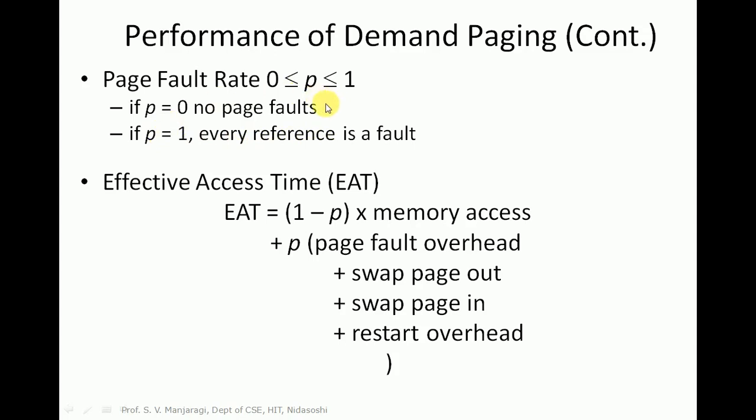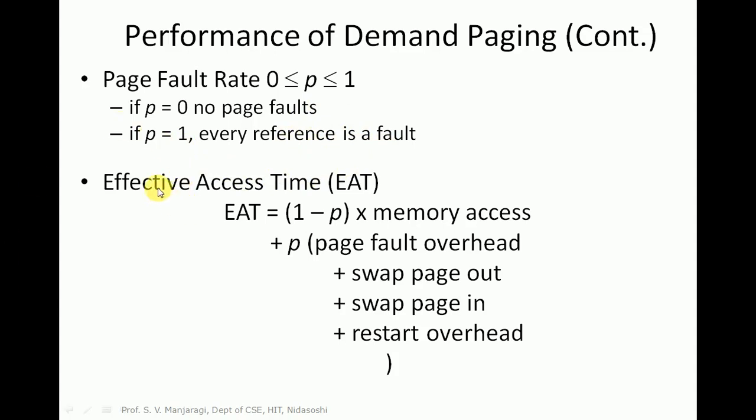The page fault probability P will be ranging between 0 and 1. If P is 0, there is no page fault. The demanded or requested page is available in the main memory, so that is indicated as P equal to 0. P is equal to 1 whenever the requested or demanded page is not there in the main memory and page fault occurs. It indicates there is a page fault.